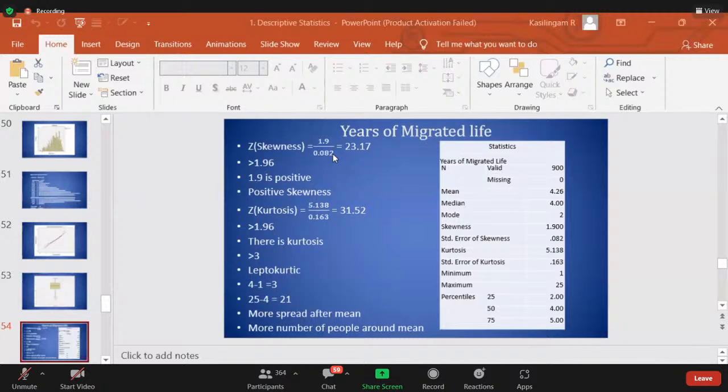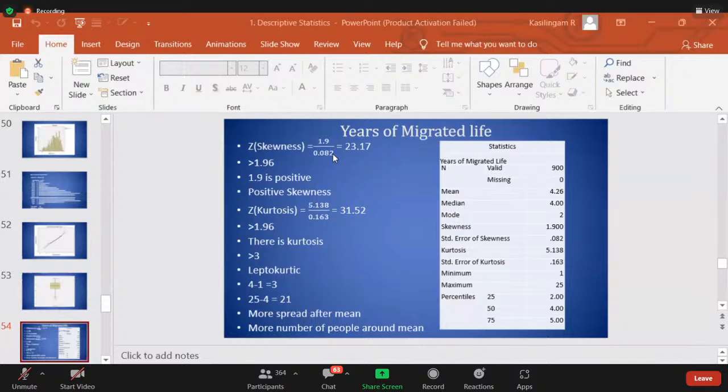Sir, there was positive skewness. Now, what is null hypothesis, madam? No skewness. There is no skewness, sir.